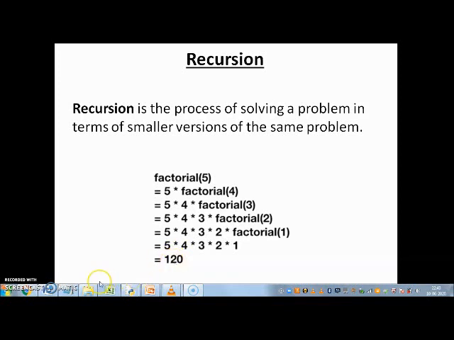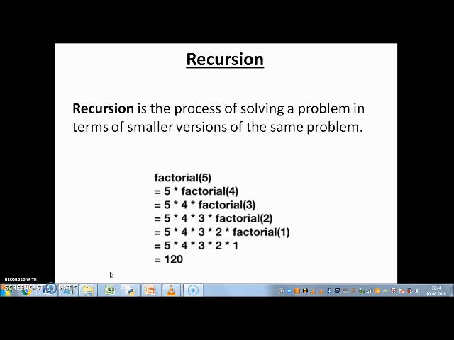Hello students, we are now going to start a new chapter on recursion. Recursion is a continuation of a previous chapter on functions. When a function calls itself, we have something called recursion.